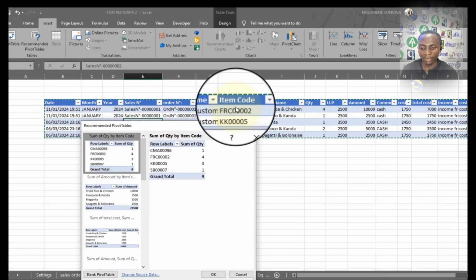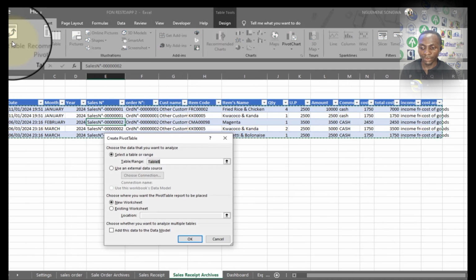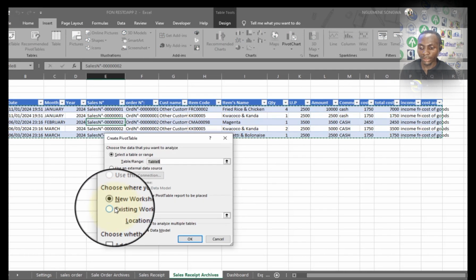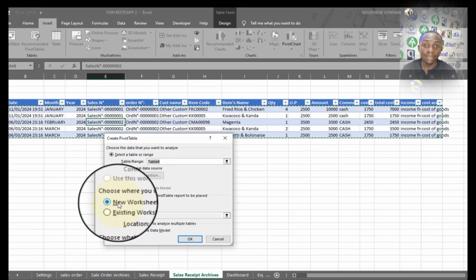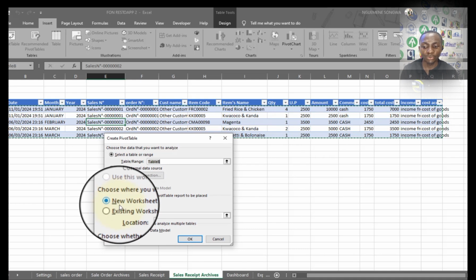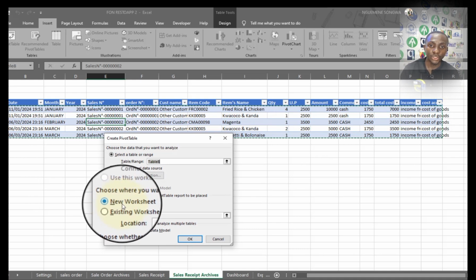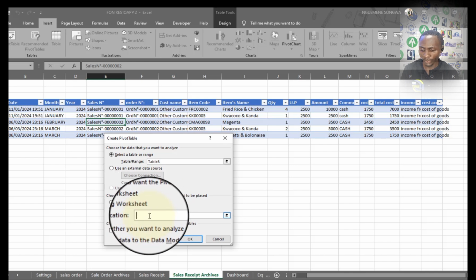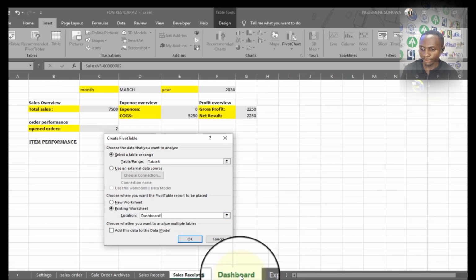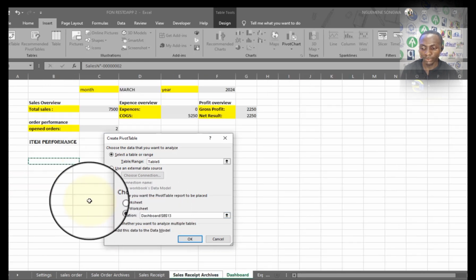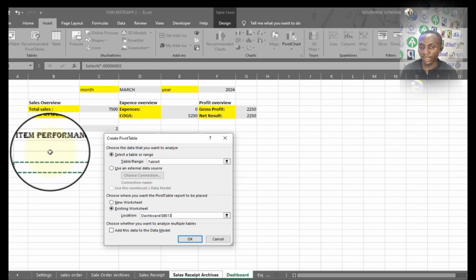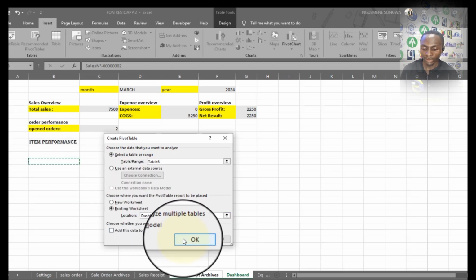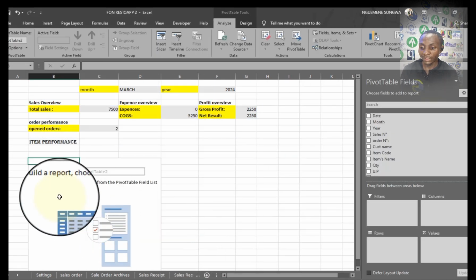Here, I'm just going to create a pivot table from scratch. I can put the pivot table in a new worksheet, and Excel is going to create a new worksheet for me. But in this case, I'm going to use an existing worksheet, and for the location, I'll put my cursor there, at the level of the dashboard. I want it to be somewhere around here, so I'm just going to allow two lines at the top. I'm going to explain why. From here, I take OK, and you can see this is a pivot table.